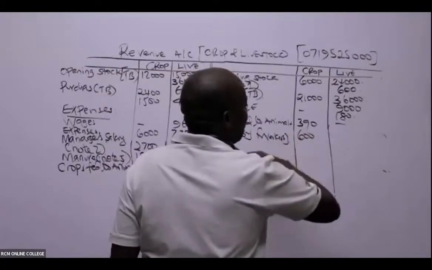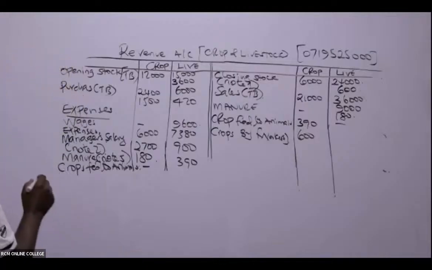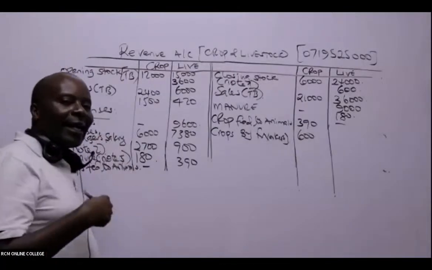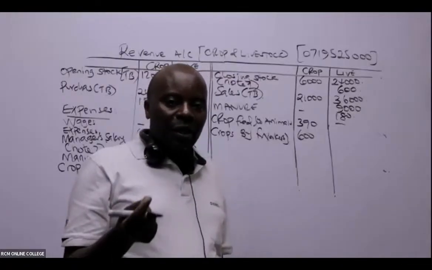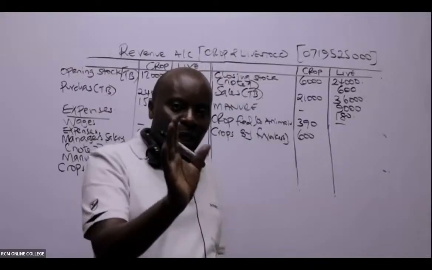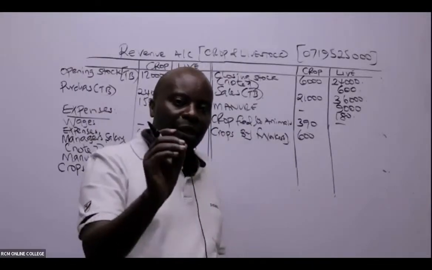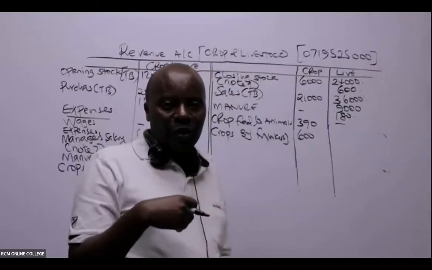From the crops. Of course, here the animals are not involved at all. Then you come here, of course, these workers consumed our crops. And instead of us giving them wages, we told them, no, let's just have the crops you consumed be your wages. So basically, that's an expense on this side.